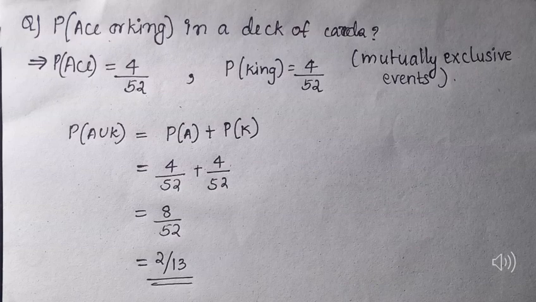As such, for the probability of king, the number of king cards is 4 and the total possible outcomes is 52. As such, 4 by 52. Calculating the probability of ace or king, we can add both of these. So we get 8 by 52, which is equal to 2 by 13.